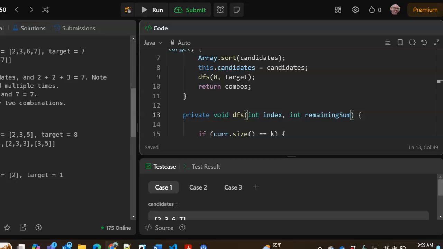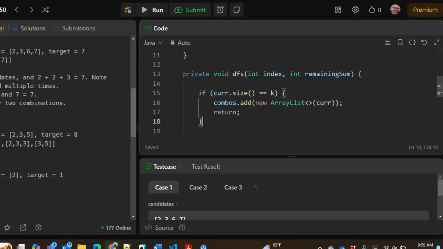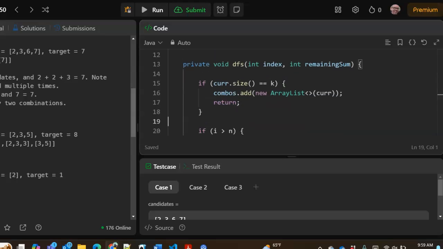All right, so when we have a combination that sums to remaining sum, or it's greater than remaining sum, then we know it's time to stop. If it equals remaining sum, then we've got a valid combination. We can put that into the output list. So we check this condition a little bit differently, and we will say this was the base case for combinations.